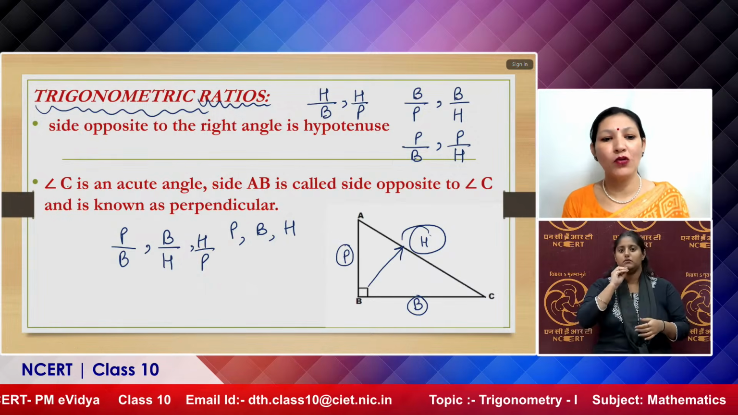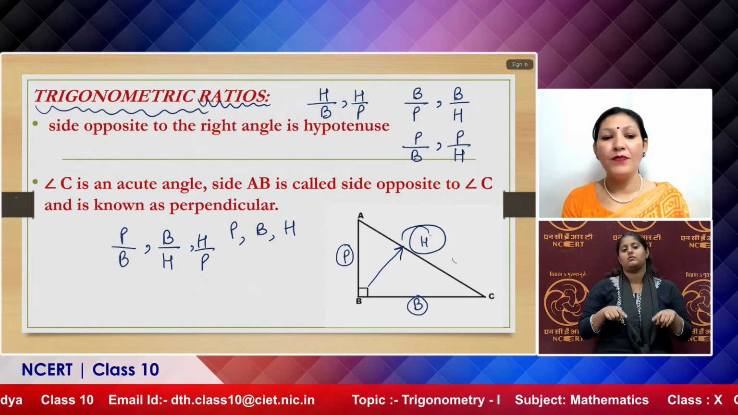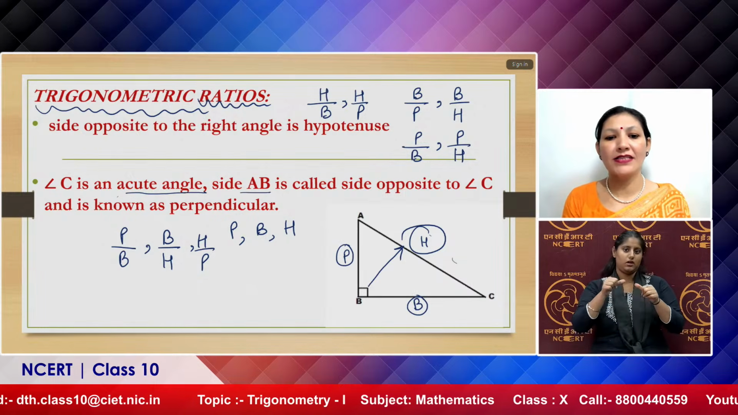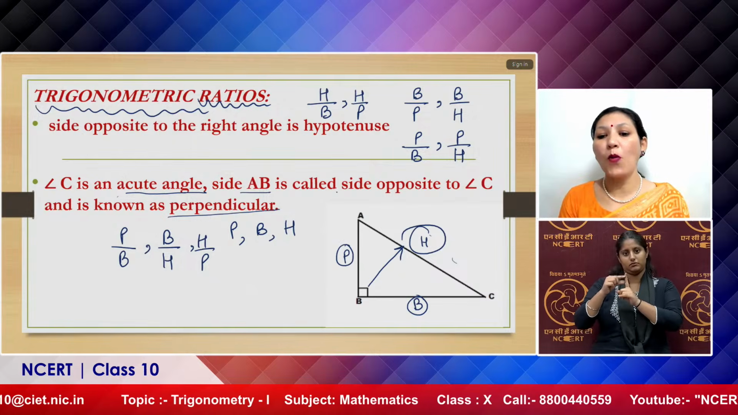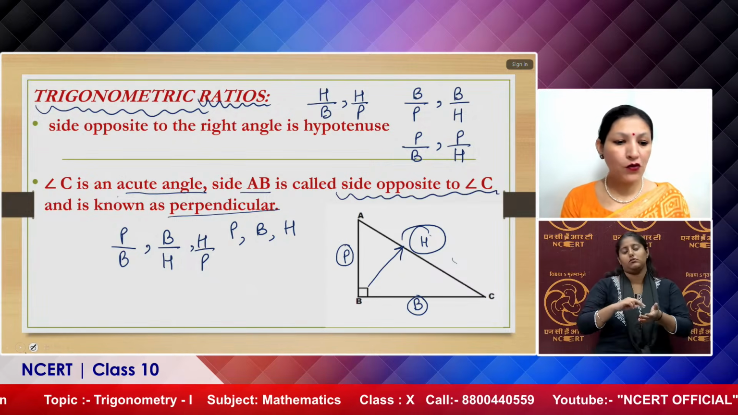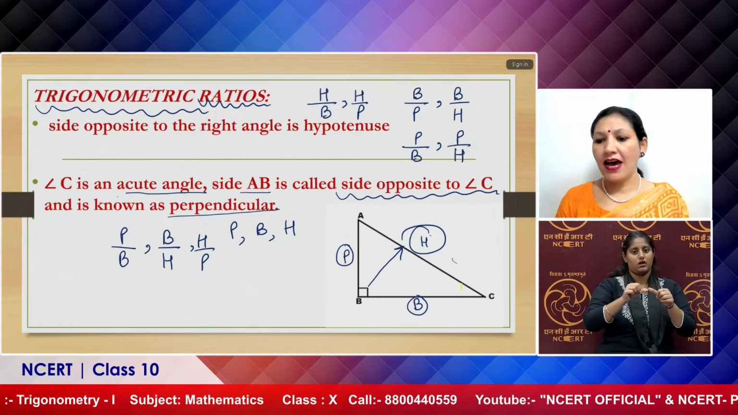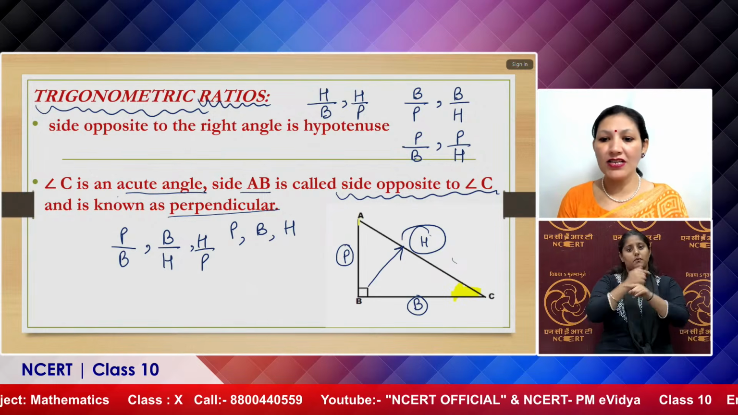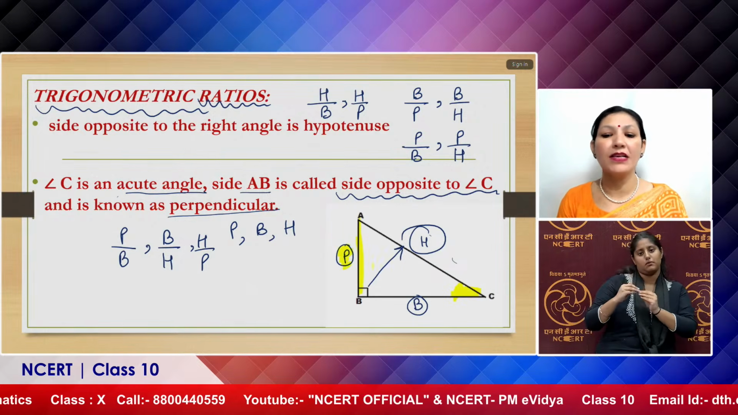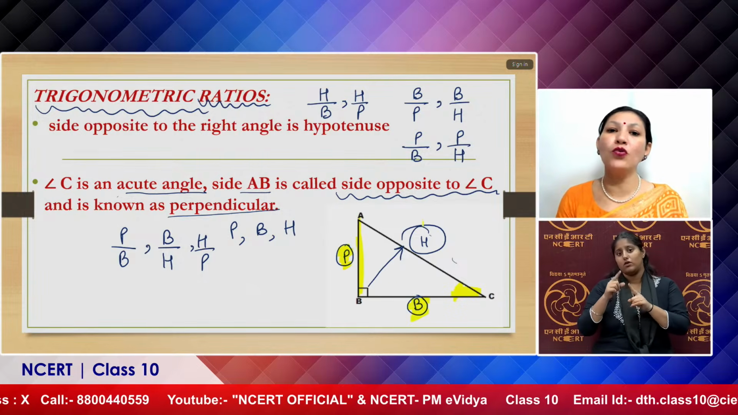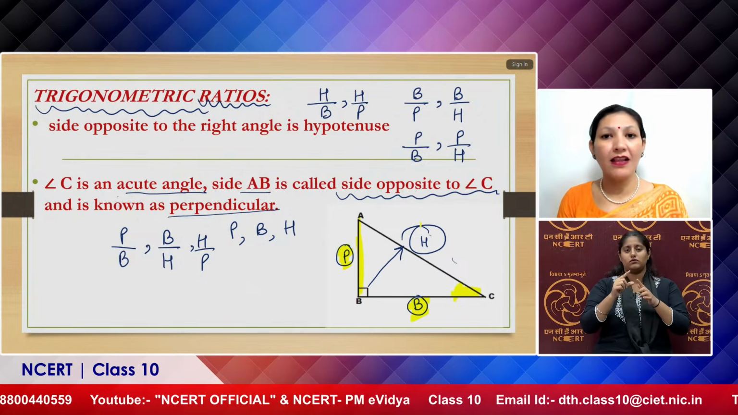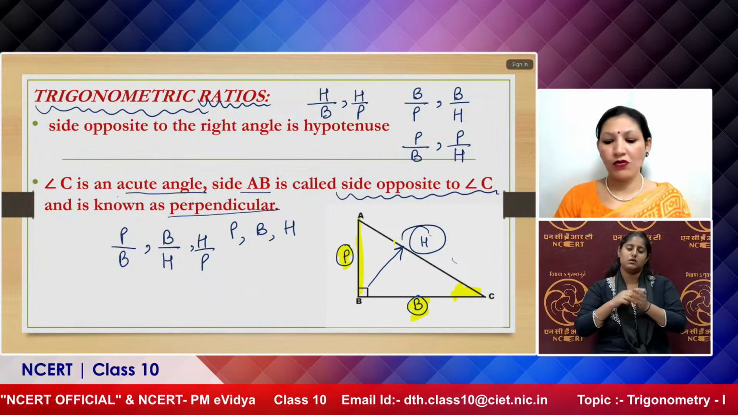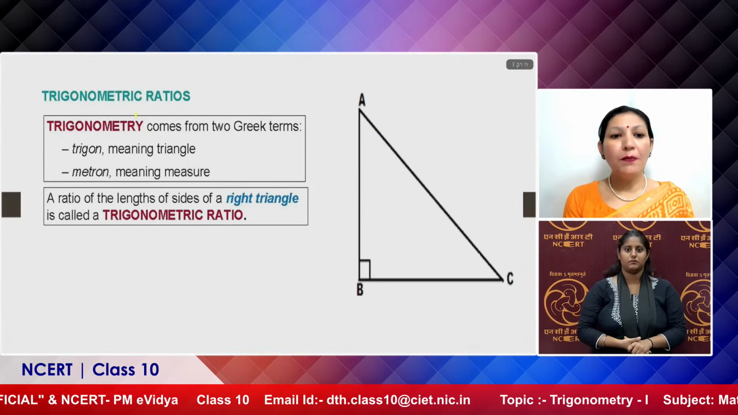Before that, let me tell you that here in this triangle, if angle C is an acute angle, the side AB is known as the perpendicular, which is opposite to angle C. That means if you consider angle C as the base angle, then the side opposite to this base angle, which is the side AB, will be treated as the perpendicular, and the side adjacent to angle C other than the hypotenuse will be known as the base. Alright, let us study it much deeper.